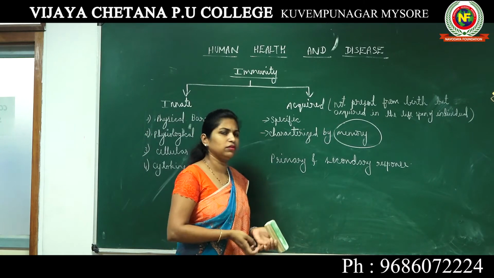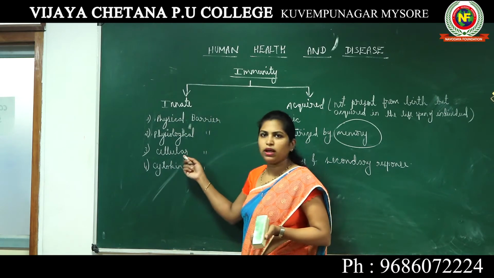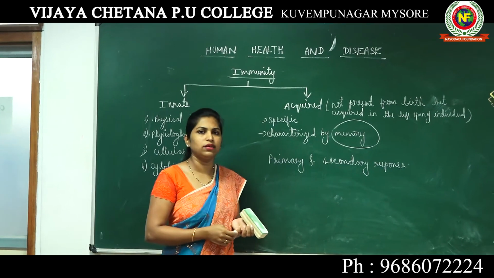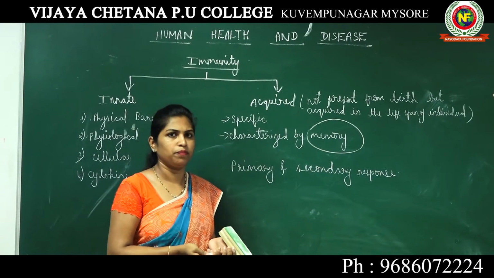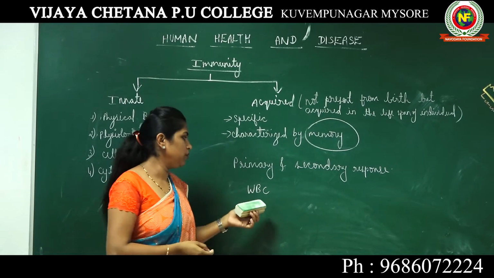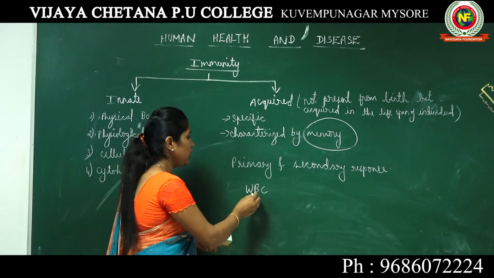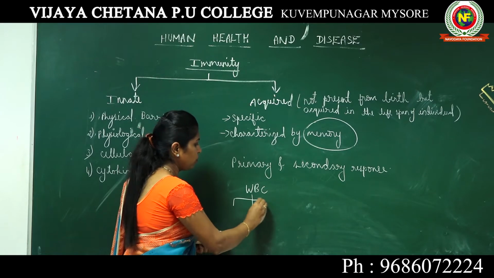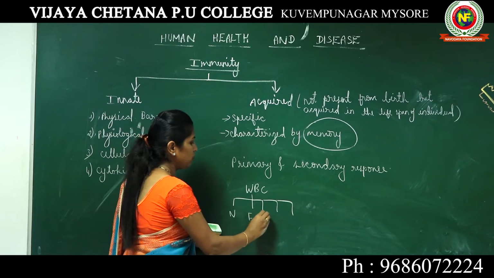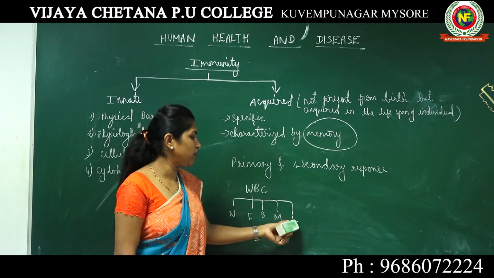Okay, how does our immune system get activated? While explaining cellular barriers, I explained that in our body we have certain types of cells which give us immunity. We are getting immunity because of these cells known as white blood cells. In white blood cells we have 5 different types: neutrophil, eosinophil, basophil, monocyte and lymphocyte. So these are the 5 different types of WBC.